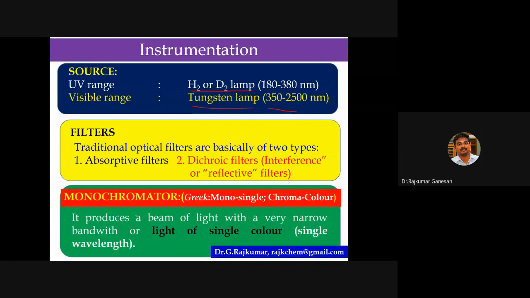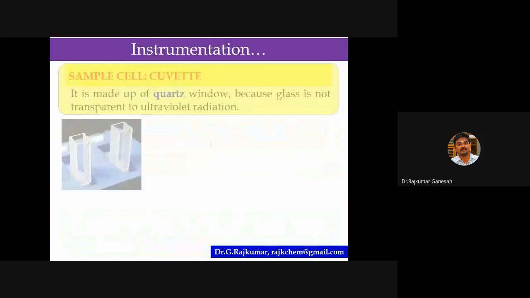The role of the monochromator is very important in UV visible spectroscopy. As the name itself tells, it's from Greek: mono means single, chroma means color. It produces a beam of light with a very narrow bandwidth that allows a single wavelength. You can see here, in UV visible, there are so many wavelengths based on their energy that can pass through these filters. But the monochromator allows a single wavelength. If you want 320 nanometer, it allows only 320 nanometer. I will explain in the next slide.